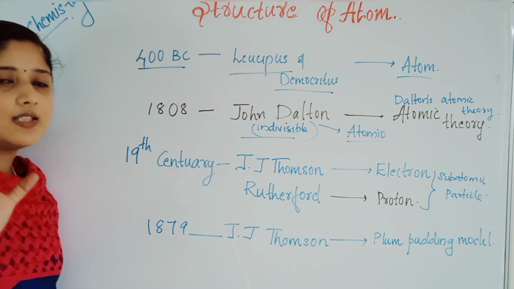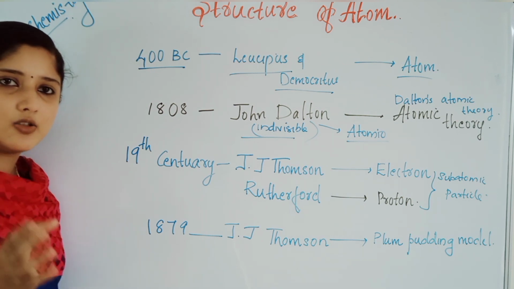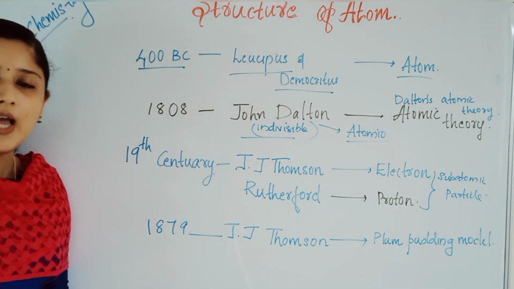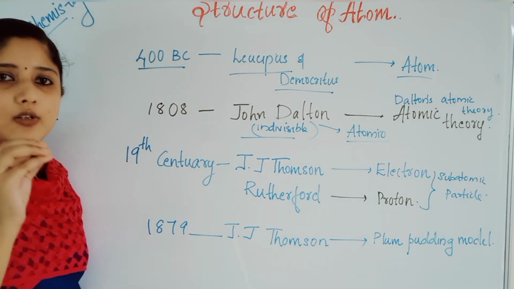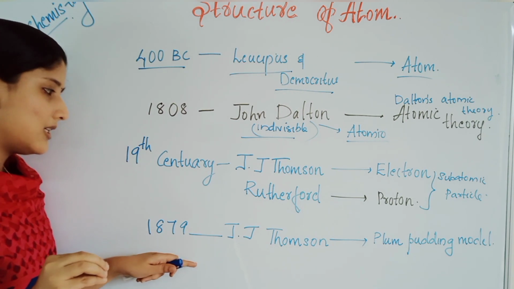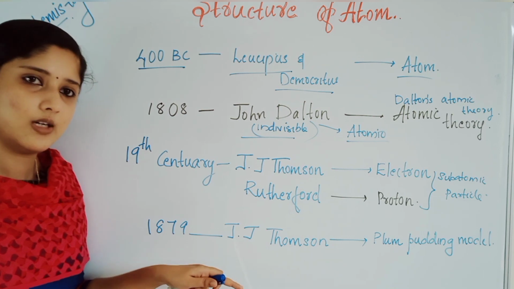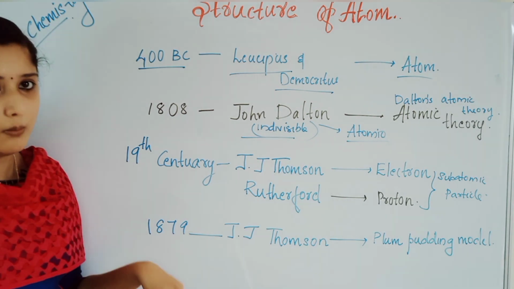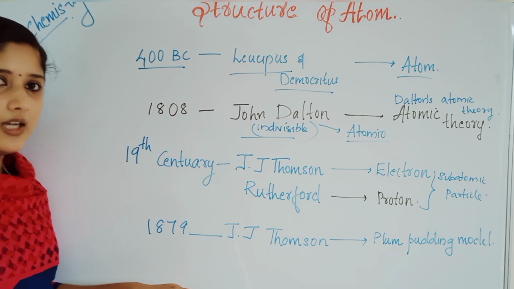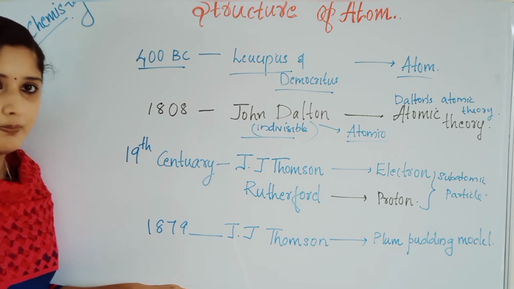The seeds, he told, are like the electrons. The flesh part is the positive charge inside the atom, and the electrons are compared to the seeds inside the watermelon. This is the concept proposed by J.J. Thomson in his plum pudding model. Understood? These are the first developments in the concept of atom.